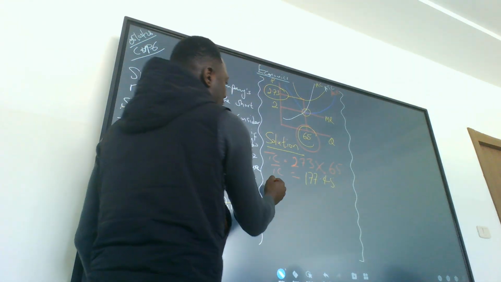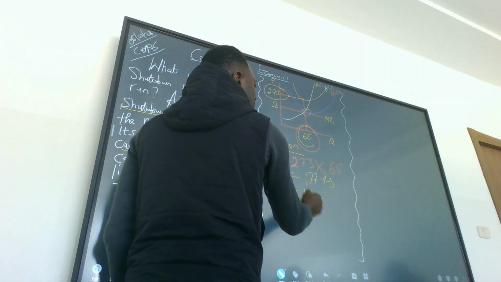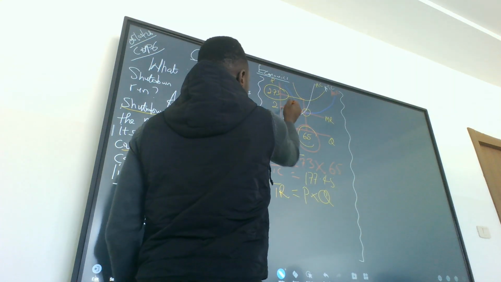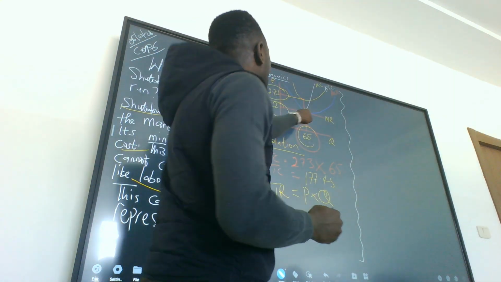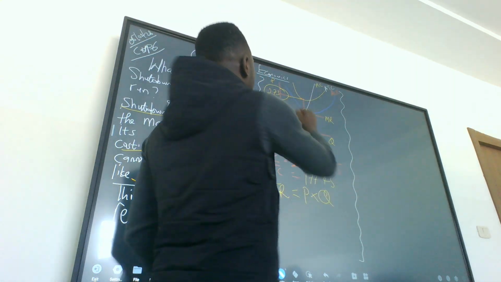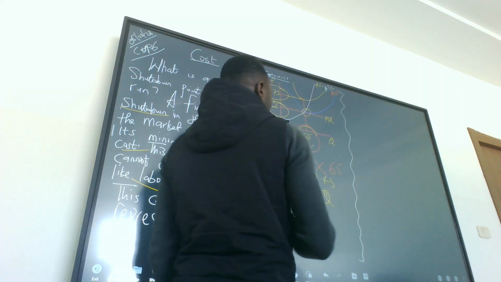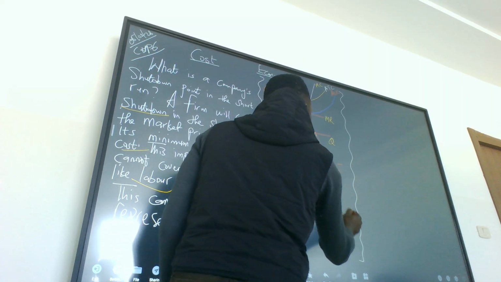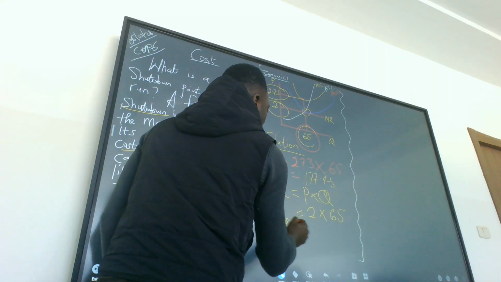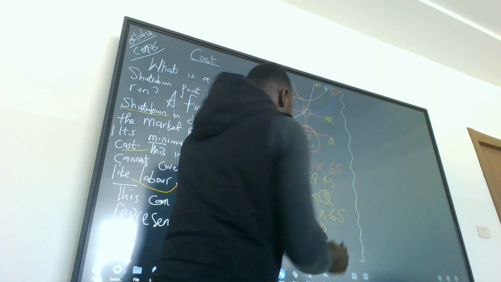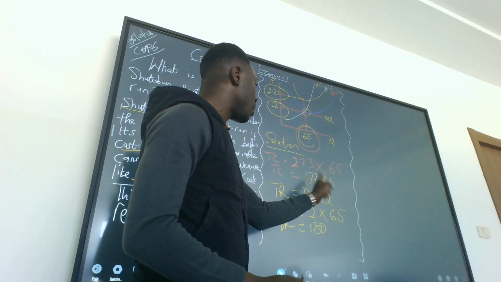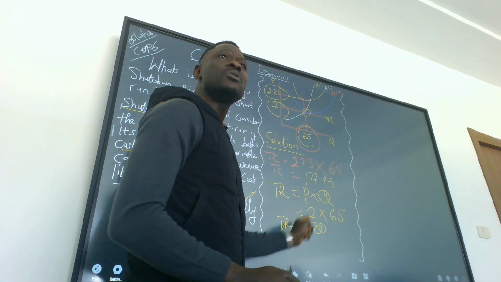Now we have our total revenue. Total revenue is price multiplied by the quantity sold. The price is what? This is the market price, where demand and supply are equal. So it is 2, multiplied by 65, which is 130. So this is our total revenue. Our total cost is 177.45. Our total revenue is 130.